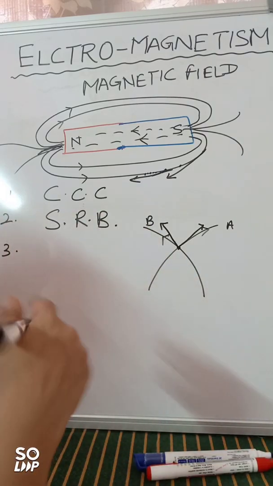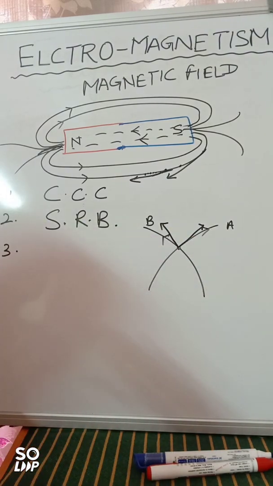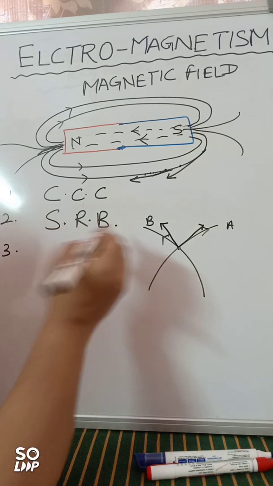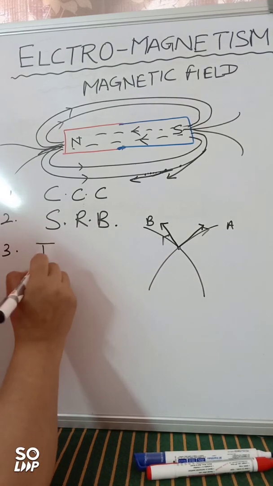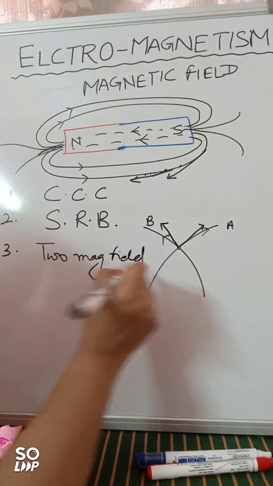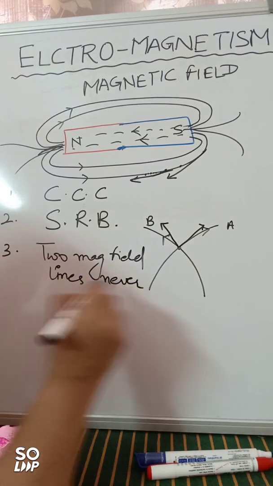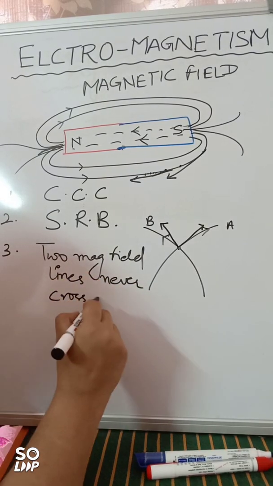So that's why our assumption that two magnetic field lines can intersect each other is not valid. So the two magnetic field lines never cross each other, right?